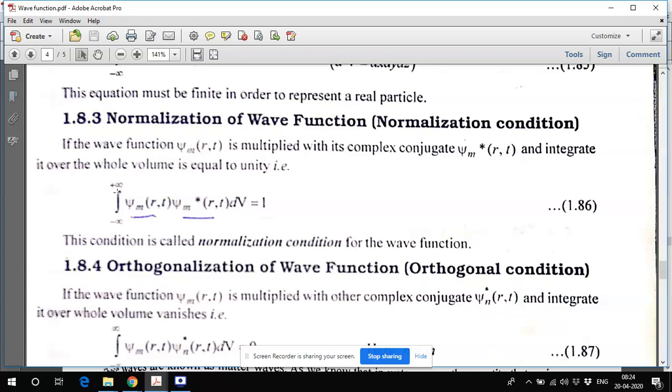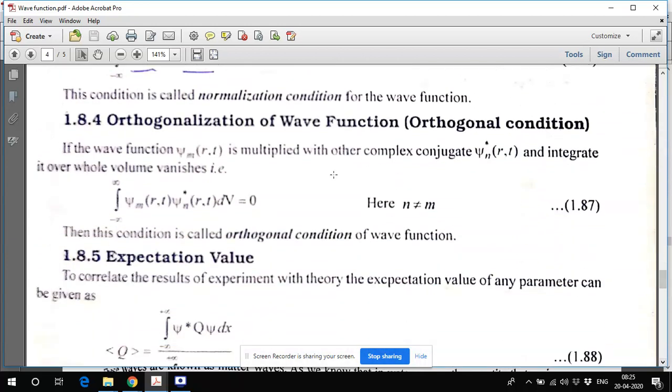If you integrate only in this room, from minus 2 meter to plus 2 meter, because my room has this 4 meter boundary, the particle may not be there, so the probability will come 0. But since you are integrating over the whole universe, the probability must equal 1. Hence, this is the normalization condition, condition number 1.